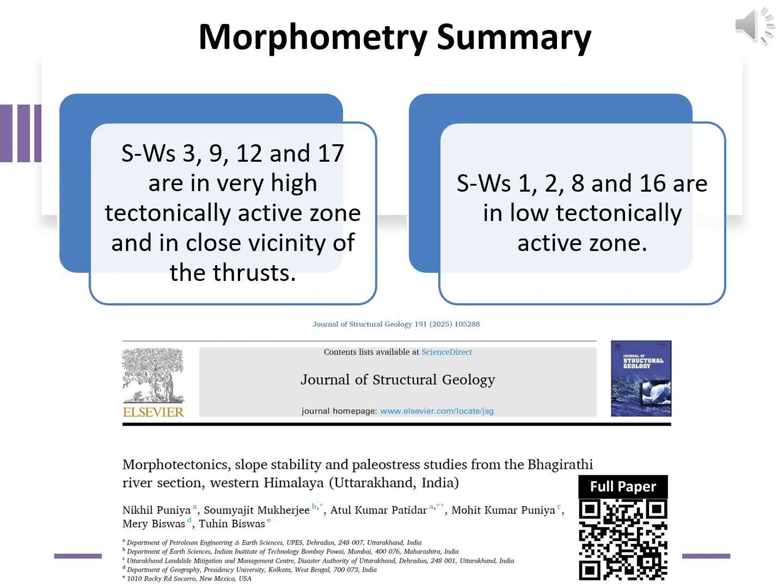The morphometric analysis demonstrates that subwatersheds intersecting major thrusts exhibit enhanced deformation. Combining SL index and TOPSIS results provides confirmation, through both qualitative and quantitative evidence, that tectonics remain the primary landscape shaping force in the Bhagirathi Basin.